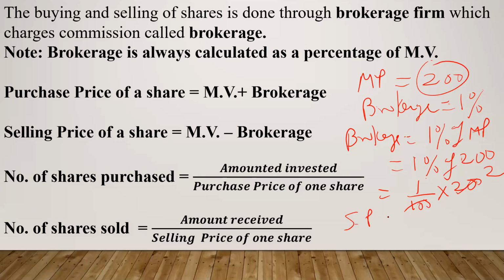So selling price will be, market price is 200. From this, I'll have to deduct the brokerage, that is 2. So it will give me 198. So selling price will be 198. After I sell one share, even though today's market price is 200, in my hand I will receive 198 because I'm paying 2 rupees as a commission on the brokerage. So selling price of a share is market price or market value minus brokerage.